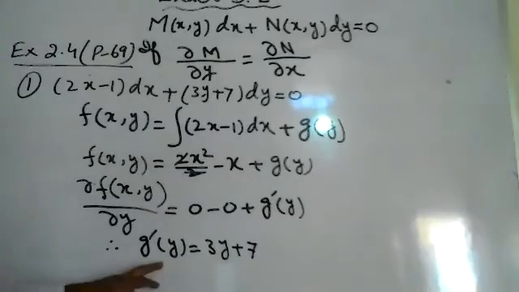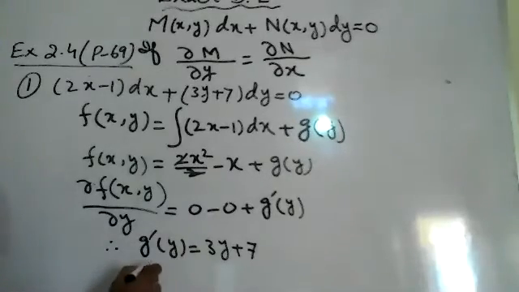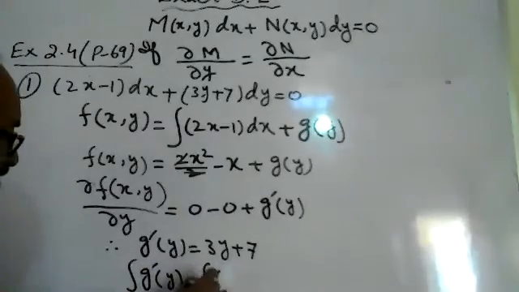Okay. Now we will integrate to find g of y, integrating both the sides with respect to y.